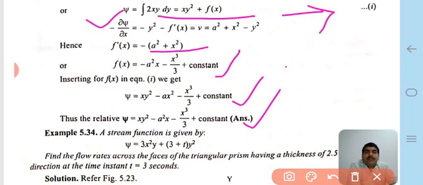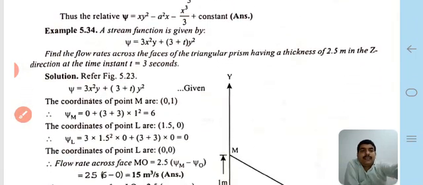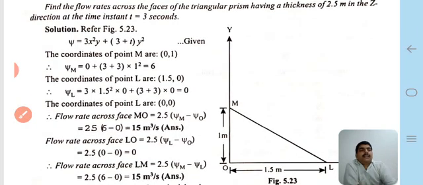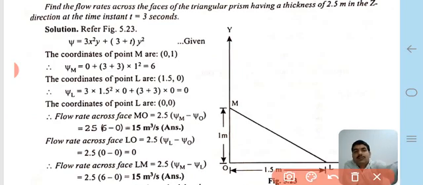Now the next type of question: the stream function is given by psi is equal to 3x square y plus 3 plus t y square. Therefore find the flow rate across the faces of the triangular prism having a thickness of 2.5 meter in the z direction at the time instant t is equal to 3 seconds, which is given in the question.